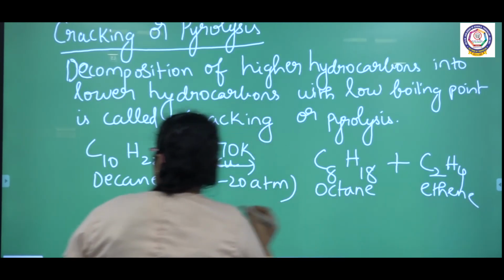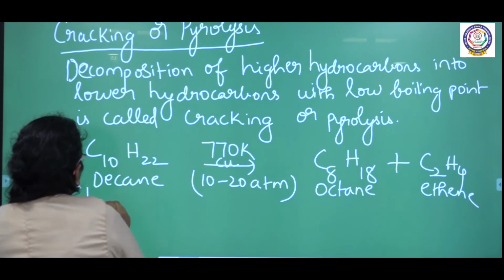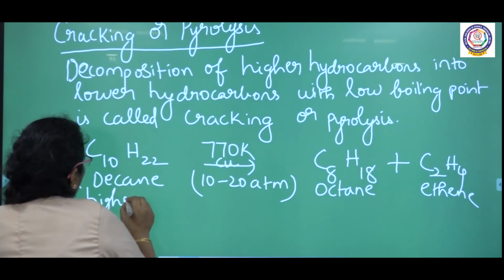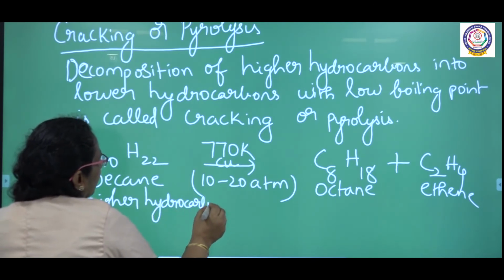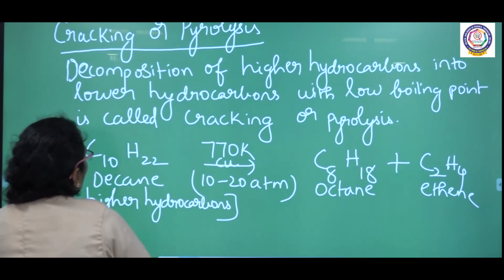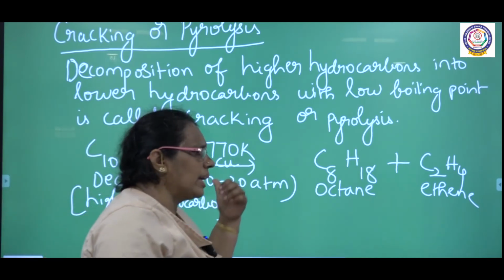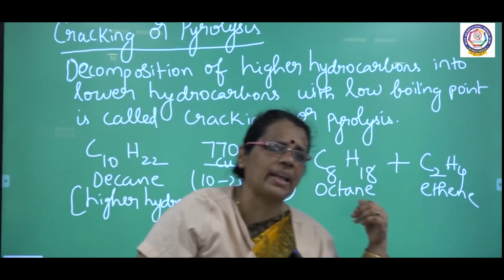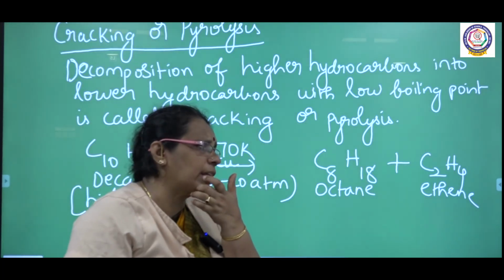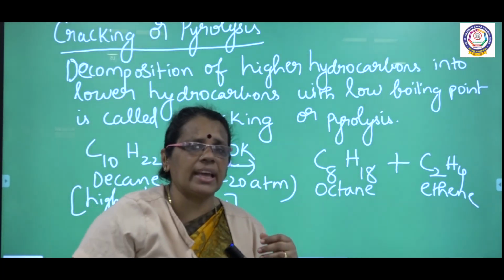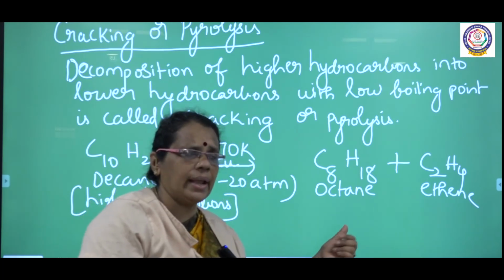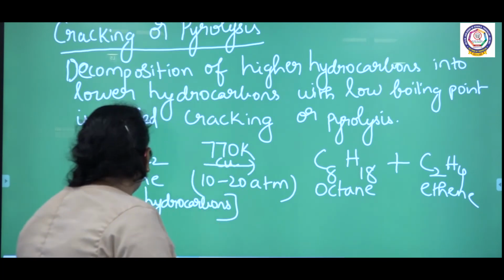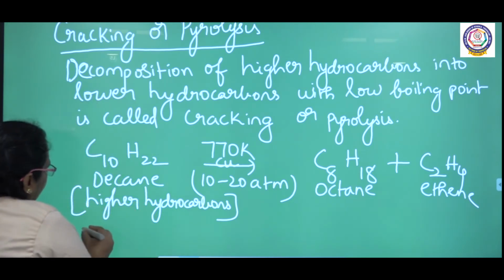This is the higher hydrocarbon, is it not? What I have done is convert it into lower hydrocarbons. Decane, a higher hydrocarbon, at 770 Kelvin in the presence of a copper catalyst at 10 to 20 atmospheres, gives two lower hydrocarbons with low boiling point. One is octane, the other one is ethene. This is one case. The next one is dodecane.